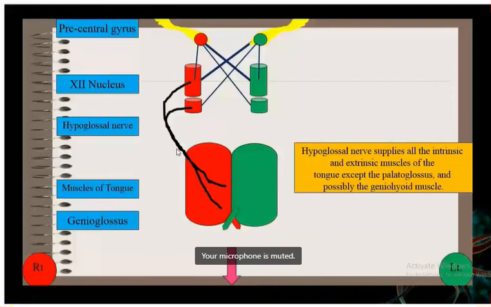this part. This is the hypoglossal nucleus. Can you see the lower part of the hypoglossal nucleus? This has been separated from the upper one.